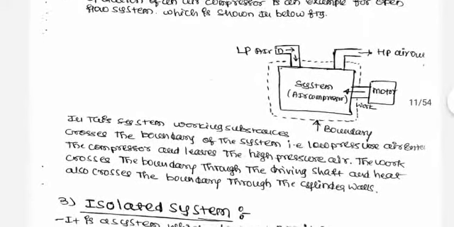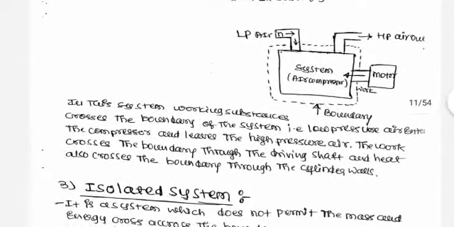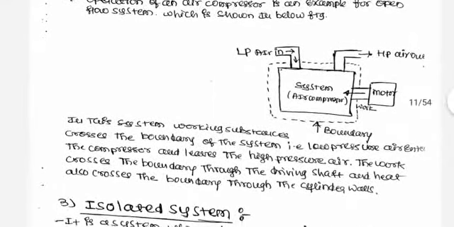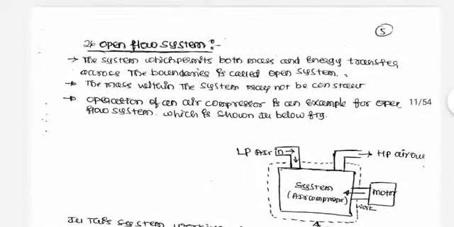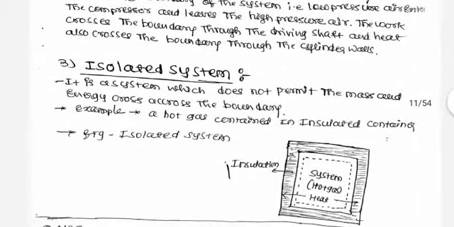Here the low pressure air enters the compressor and leaves as high pressure air. Work crosses the boundary through the driving shaft and heat crosses the boundary through the cylinder wall. Here work, heat and mass all cross the boundary, so it is called an open flow system. An isolated system is one which does not permit mass and energy to cross the boundary. An example for this is hot gas contained in a container.